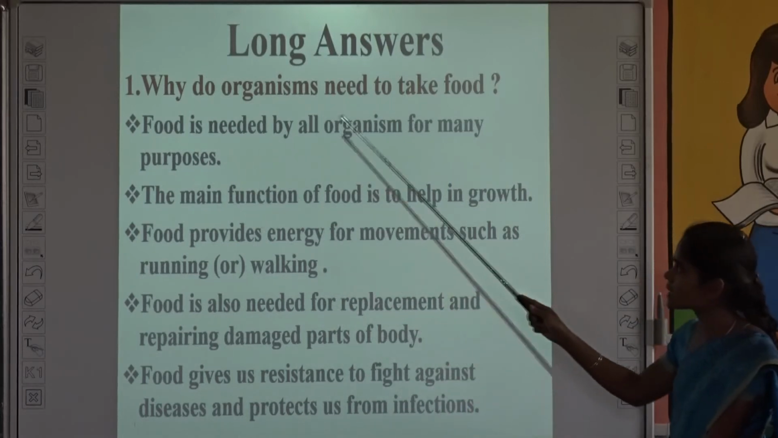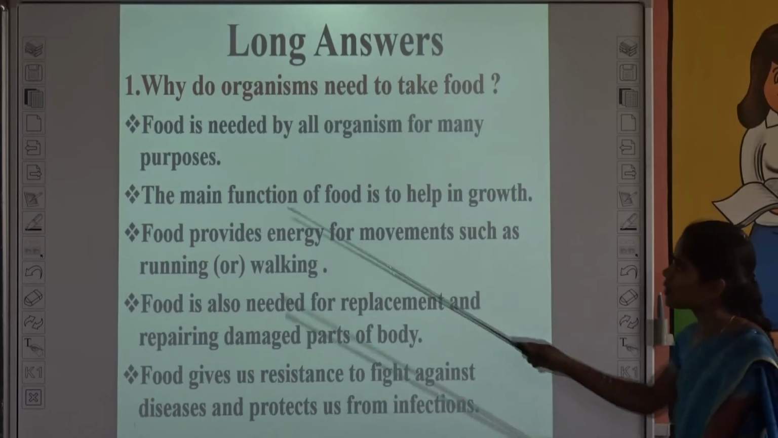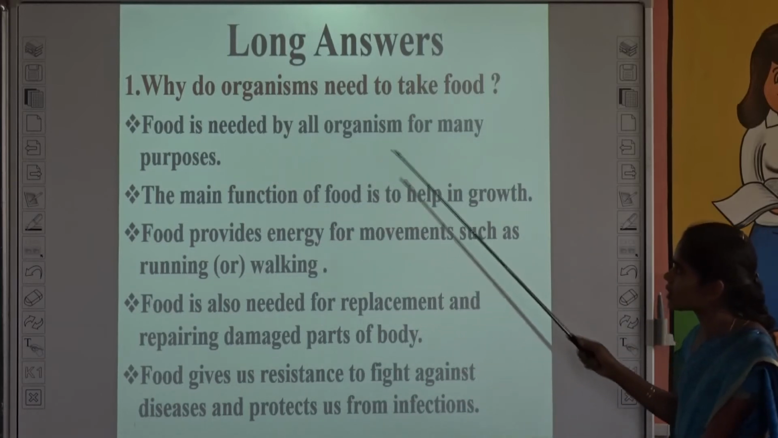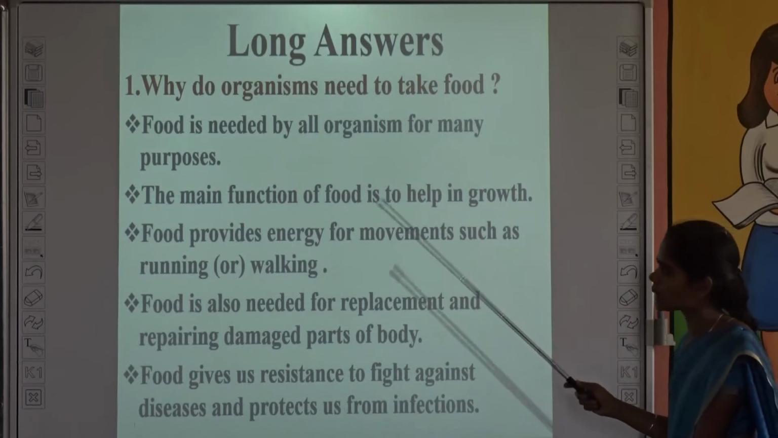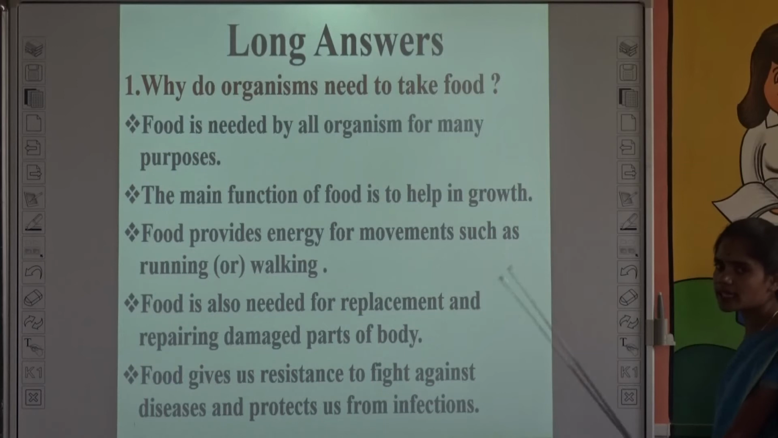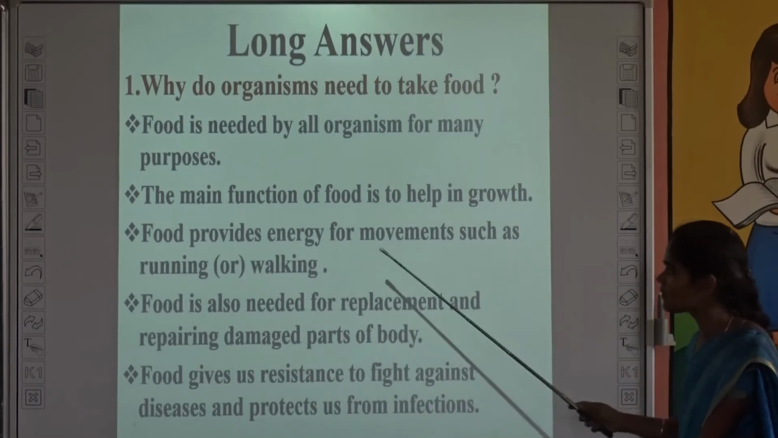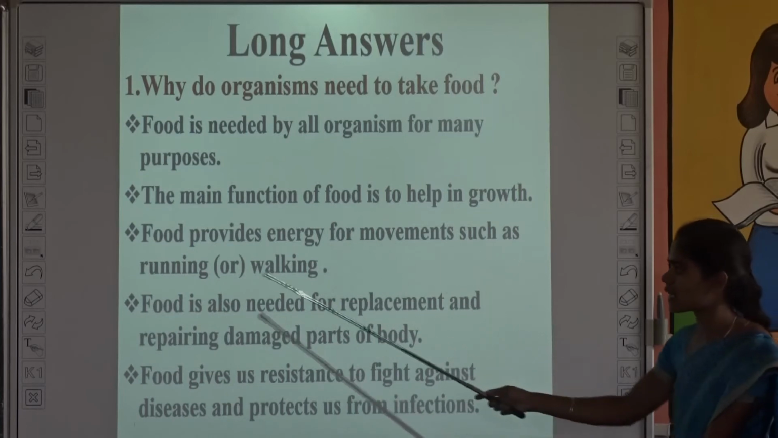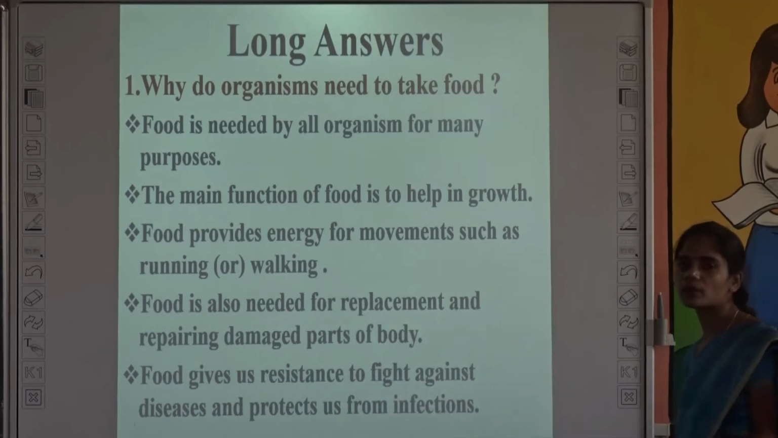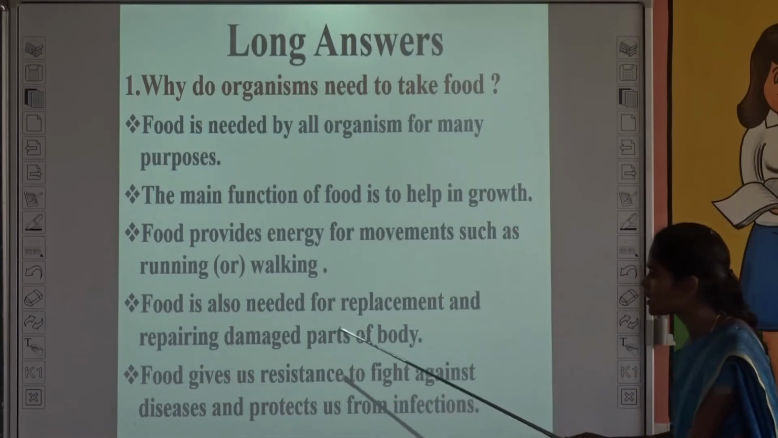See the first question. Why do organisms need to take food? What is the use of food? Food is needed by all organisms for many purposes. The main function of food is to help in growth. It helps us to grow strong. Then food provides energy for movement such as running or walking. So food gives us energy to do various activities. And food is also needed for replacement.